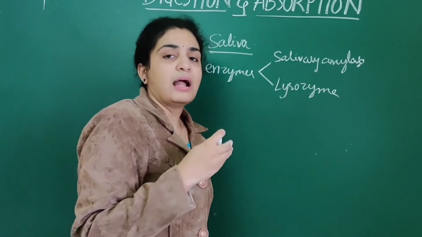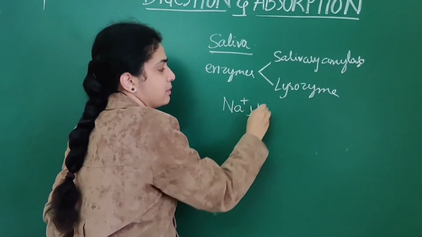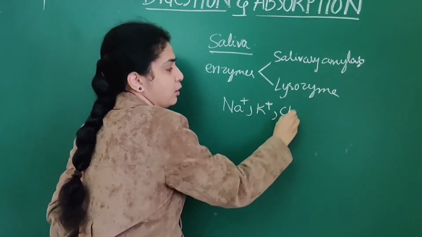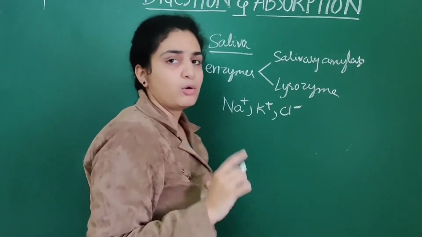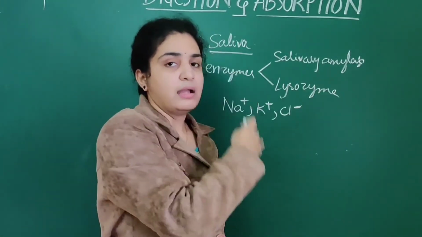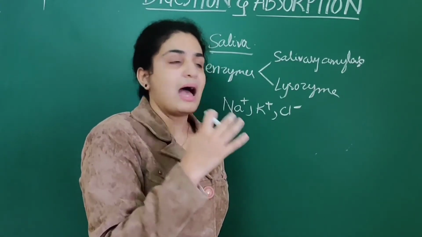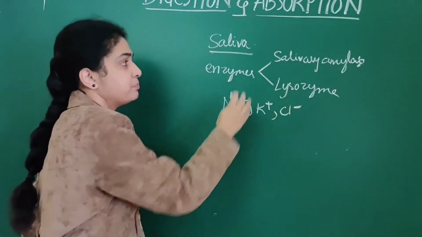Saliva also contains numerous electrolytes like sodium, potassium and chlorine.